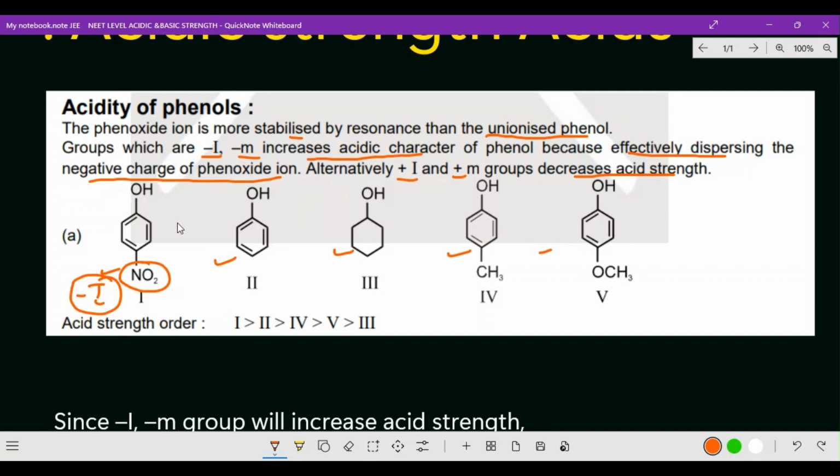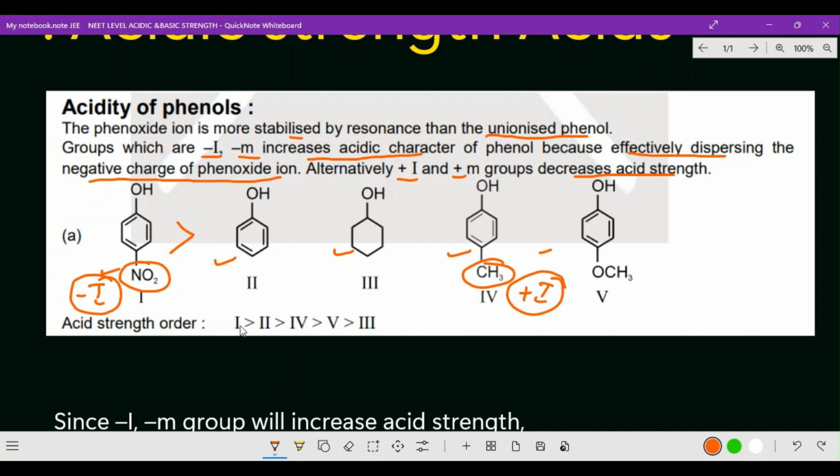Next, what about phenol? Anyway, this one is cycloalkane, so cycloalkane is the least to bother about. Why? Because it has a plus I effect. Here also, this is plus I character, and plus I character will decrease the acidic strength. The methoxy group will also decrease it, because of its plus M effect.